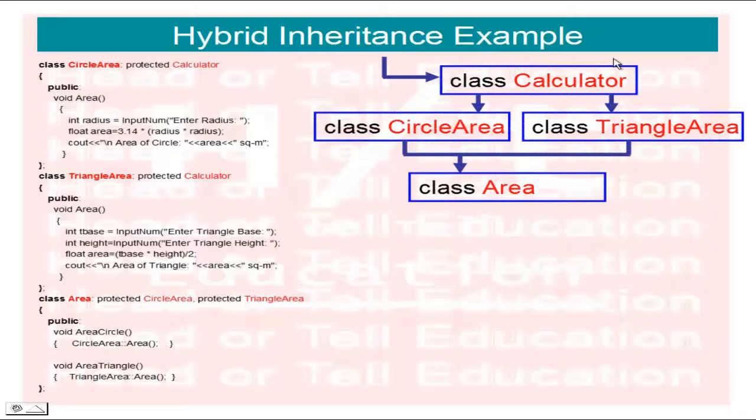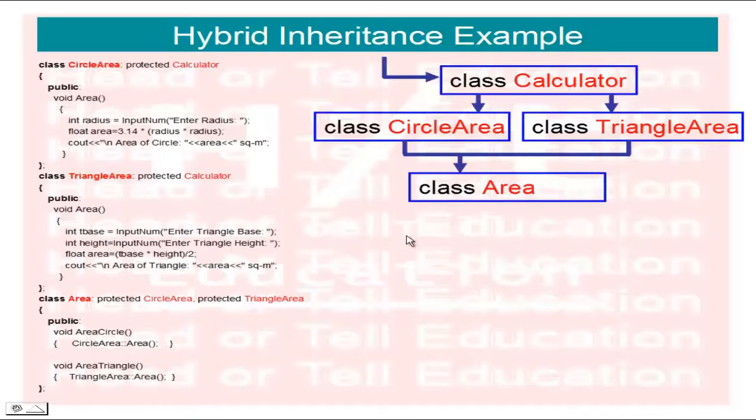Now finally we have only one class, calculator. According to our diagram, I created one class, circle area, and another one, triangle area. Circle area has a public function, void area, which asks for the radius, calculates, and prints the output. Next, for triangle area, it asks the user for the triangle base and height and calculates the area of the triangle.